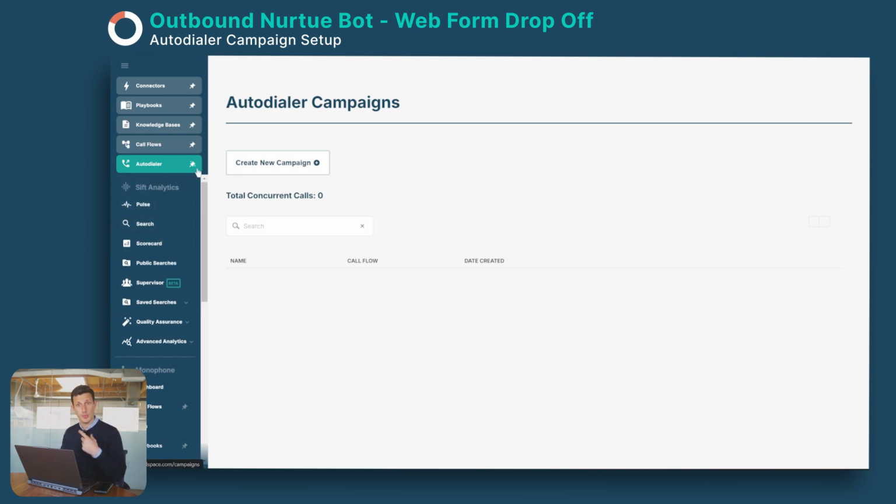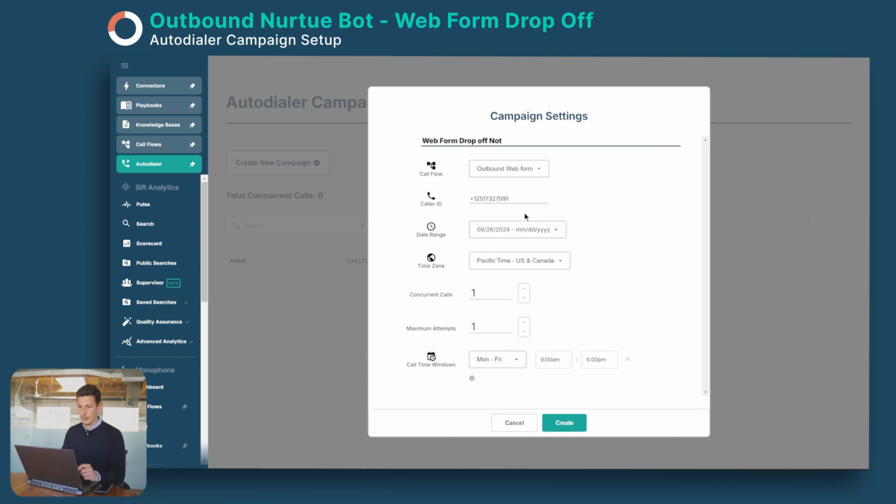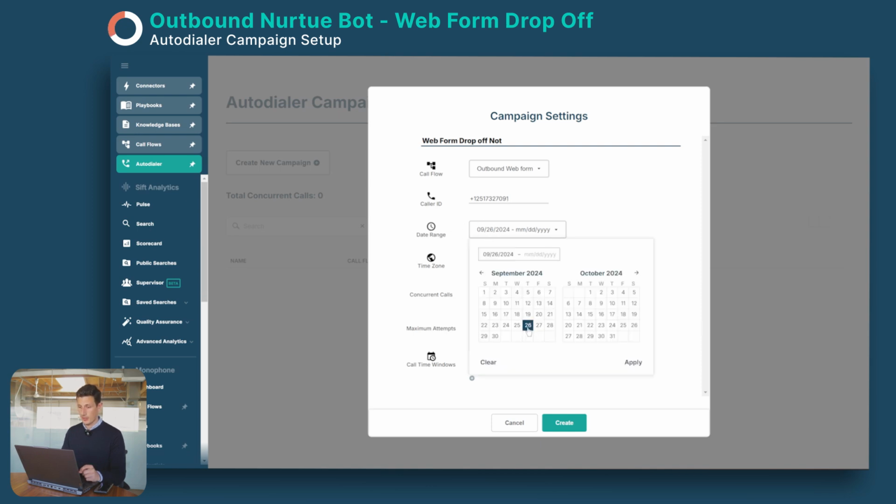We are going to create an outbound campaign. We create a new campaign, web form drop off bot. And then we select the call flow we are going to use. We have our number right here, so it populates immediately. And then we are putting our date range, which will be Thursday to Friday, because these are new visitors, so we would like to call them as fast as possible and in a short time range.